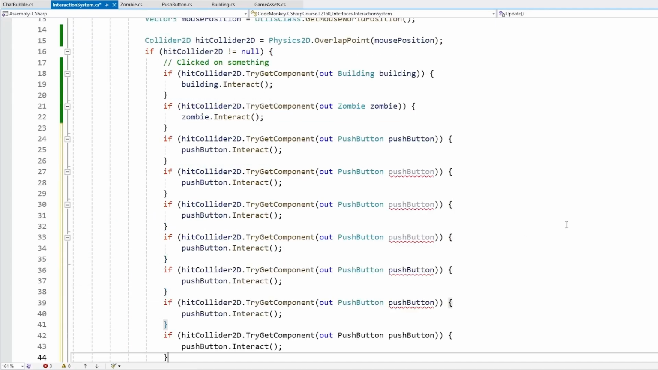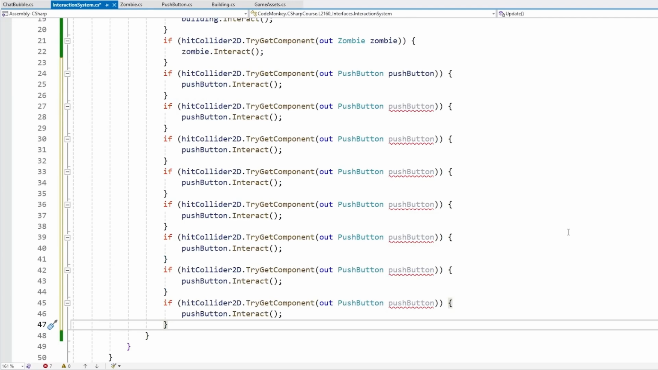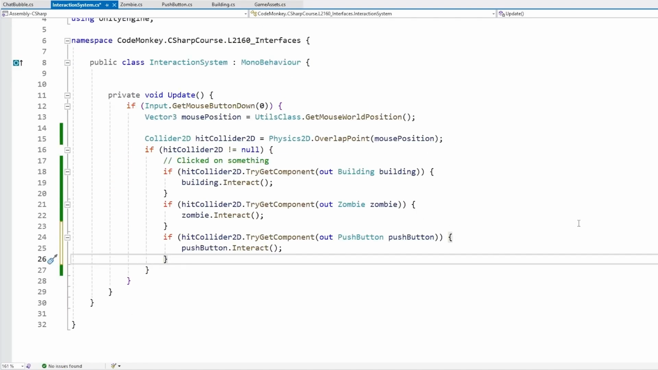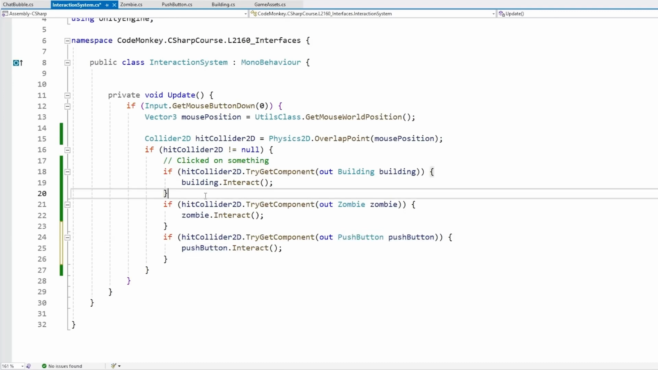So you can imagine how this becomes really tricky if we have dozens or hundreds of interactable objects. So this is definitely not a good approach. And this is exactly where interfaces come in. Instead of making this code work with each individual type, we can make it work against an